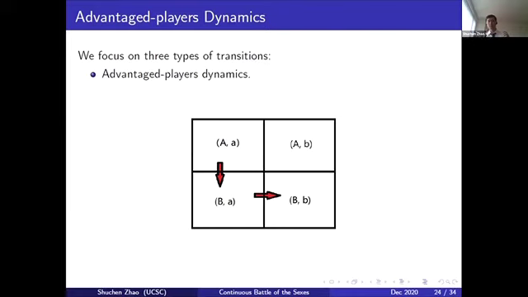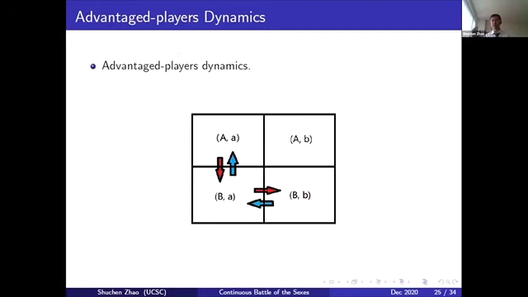If the transitions between profiles are motivated by the advantaged players in continuous time, then we can see the following dynamics. For example, if they start at AA, which is the Nash preferred by the row player, then the row player earns a higher payoff. So the row player will switch first, and then the column player best responds. So that moves from AA through BA to BB.